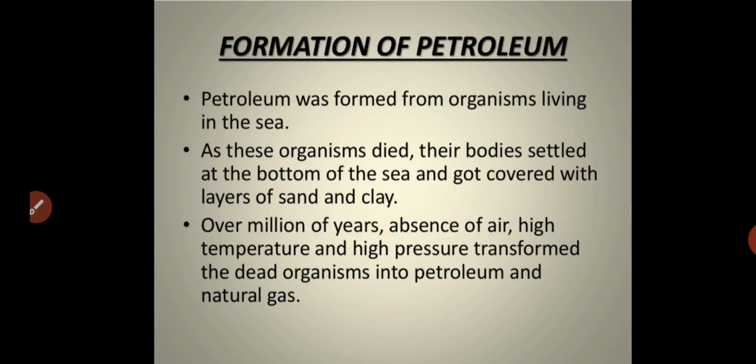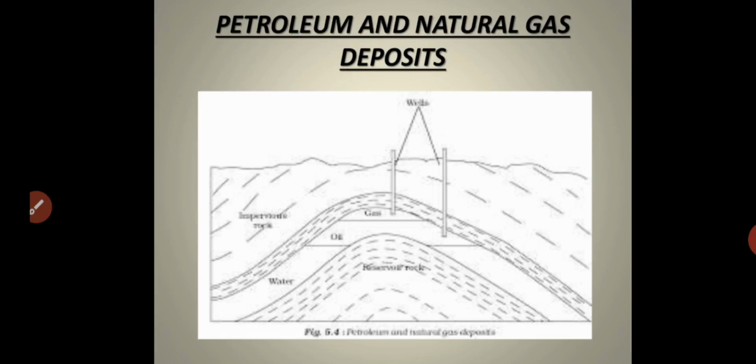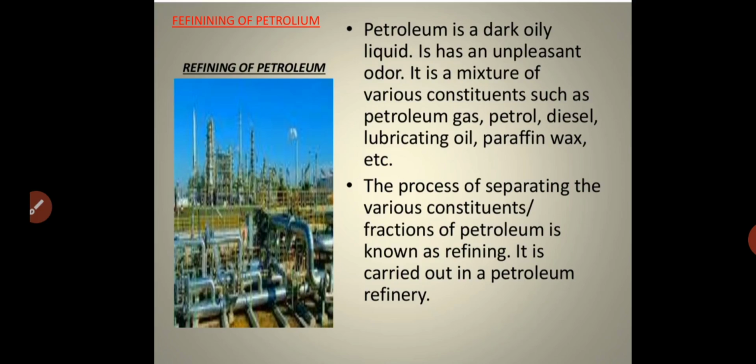So this is about the formation of petroleum. You see the picture here, petroleum and natural gas deposits. At the bottom of the sea, the dead sea organisms settle, and after millions of years they are converted into petroleum and natural gas.